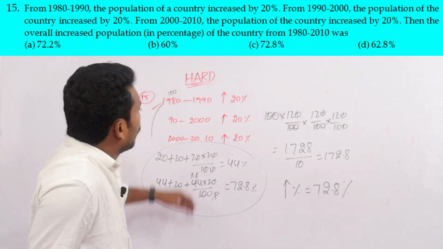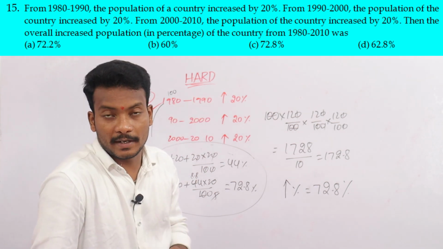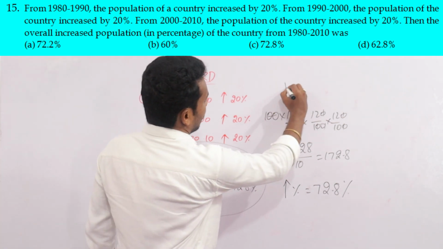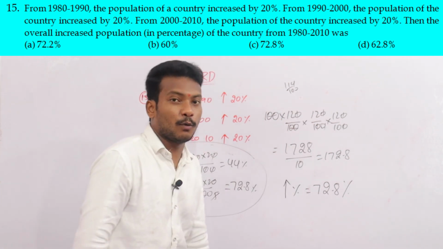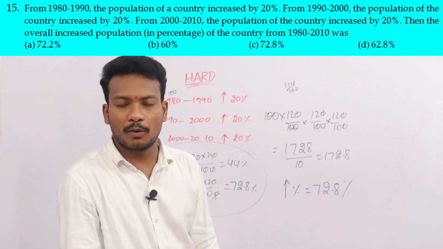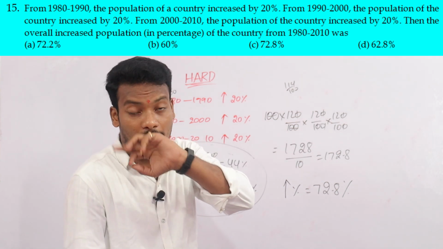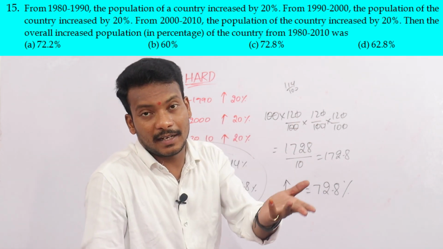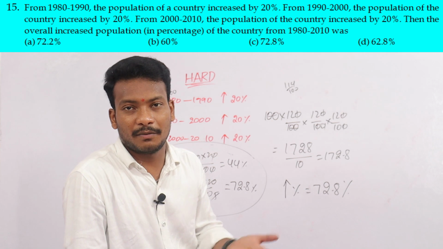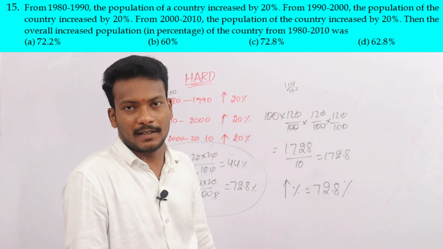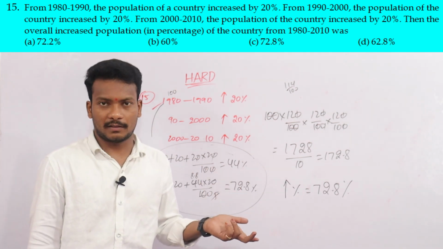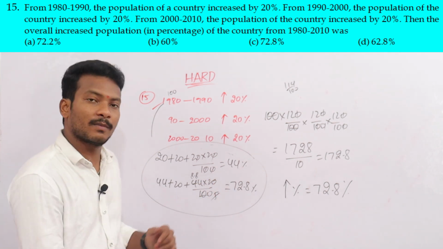Suppose, without 20%, they gave 13%, 14% like that. Whenever it is 14%, we take 114 by 100, and we don't know the cube of 114. It is a risky calculation process. Whenever the increasing value ends in 0, it is easy. But for 113, 114, 115 like that, we don't know the cubes. So we have to move to the overall change method: 13 plus 13, 13 into 13 like that. From an exam point of view, this is the best method. Okay, next, 16th question.